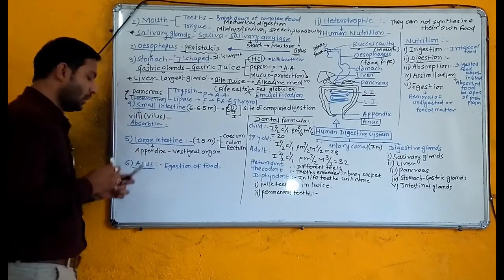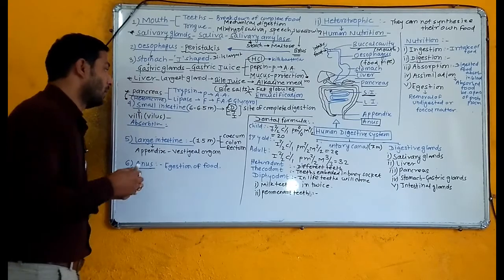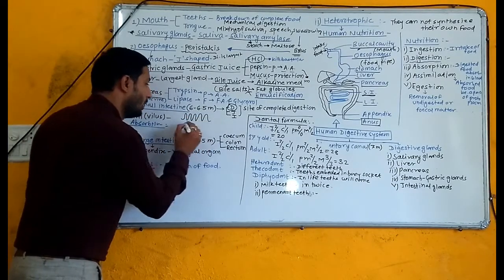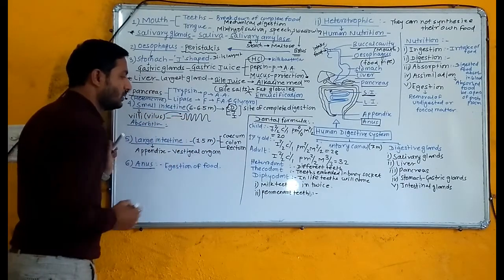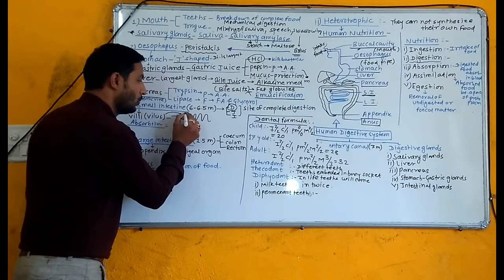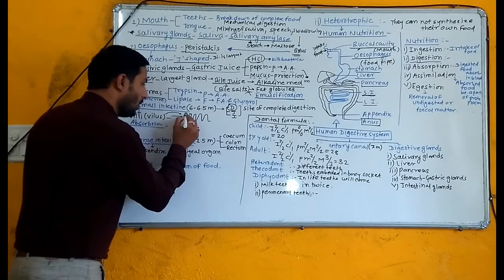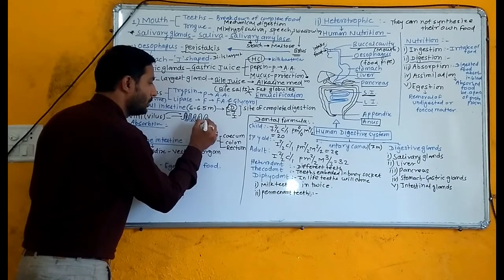It plays an important role in absorption because the inner lining of the small intestine, which is known as mucosa, has finger-like projections. These finger-like projections are known as villi, or simply villus, and these villi have microvilli. Inside these, blood capillaries and lacteals are present.